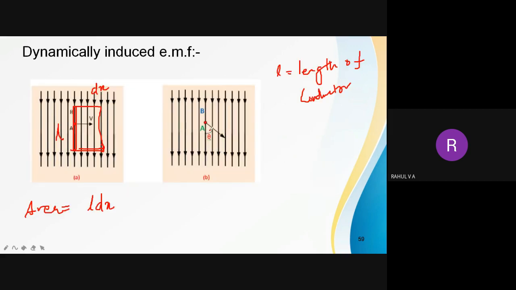Again, I will explain. There is a magnetic flux flowing from north pole to south pole where B is constant. Flux per unit area is constant, so you can see that it is uniformly distributed. In that field I am keeping a conductor. The length of the conductor is L, and it is moved a distance of dx. So the total area is L into dx, and it is covered in a time interval dt.